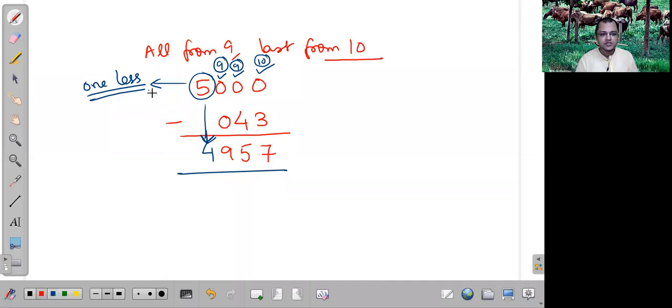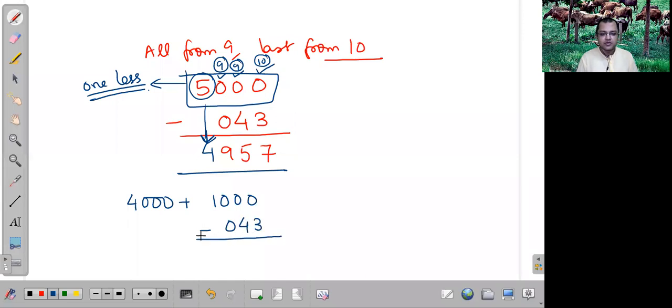Now let's see why it works. Why we have this concept of 1 less. Now pay attention here. I will take this 5000 and write it as 4000 plus 1000, and we'll do minus 43. What is 1000 minus 43? 10 minus 3 is 7, 9 minus 4 is 5, and this one will be subtracted from 9. So here we will get 957.